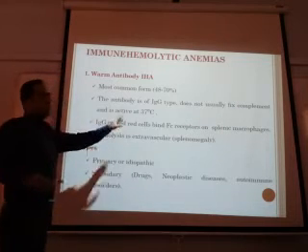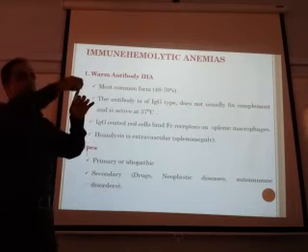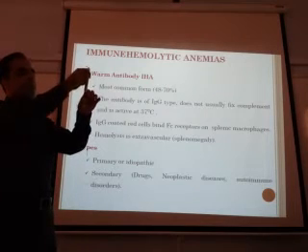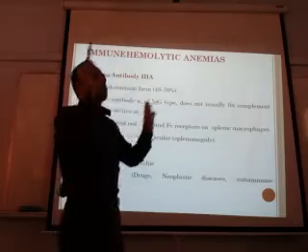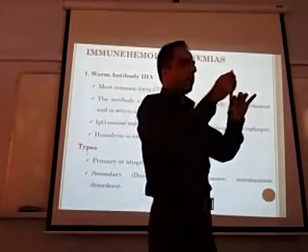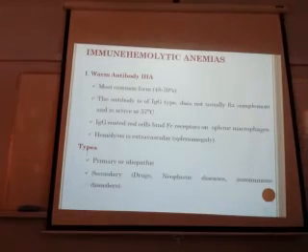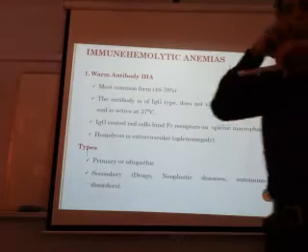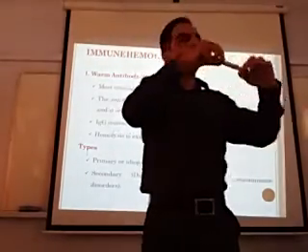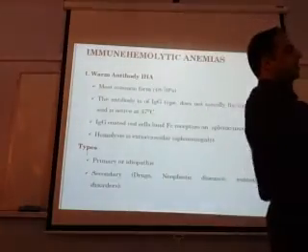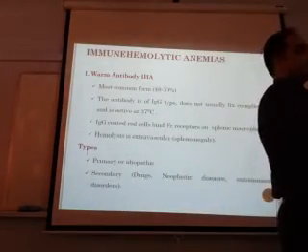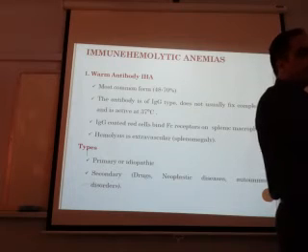So IgG-coated red cells: suppose IgG has bound the red cell. This is IgG, this is the red cell. This IgG-coated red cell doesn't fix the complement. No complement is there. But when this RBC along with the attached immunoglobulin goes to the spleen, the macrophage has a receptor called the Fc receptor. So it recognizes the Fc portion of the antibody and binds it. Look, this is the antibody, this is the RBC, and the macrophage is here. There is a Fab portion and an Fc portion.